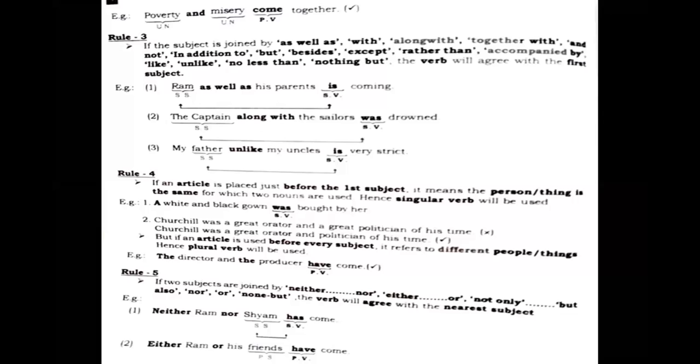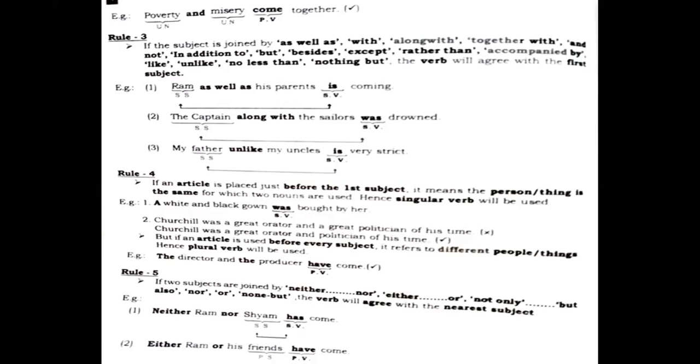Let's go to the third rule, students. If the subjects are joined by "as well as", "with", "along with", "together with", "and not", "in addition to", "but", "besides", "except", "rather than", "accompanied by", "like", "unlike", "no less than", "nothing but", the verb will agree with the first subject.